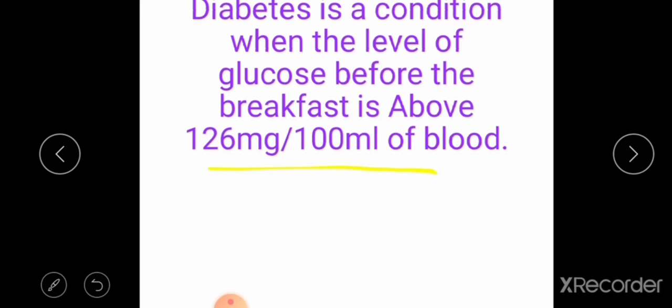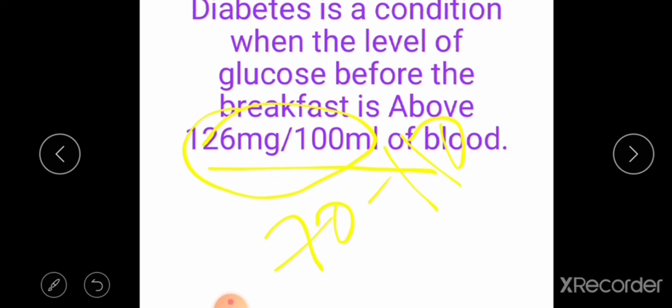So, the normal level of glucose in the blood should be 70 to 110 mg per 100 ml. If it is increased before the breakfast, that is above 126 mg per 100 ml, surely we can say that the person is suffering from diabetes.